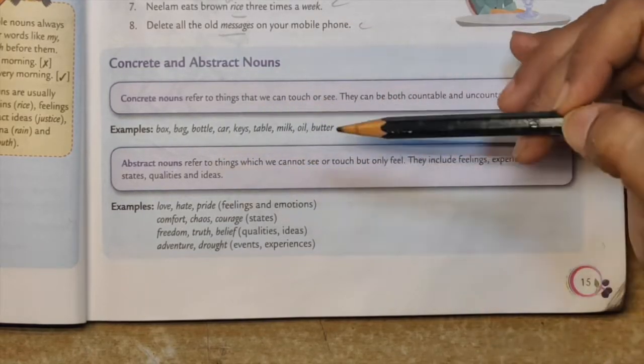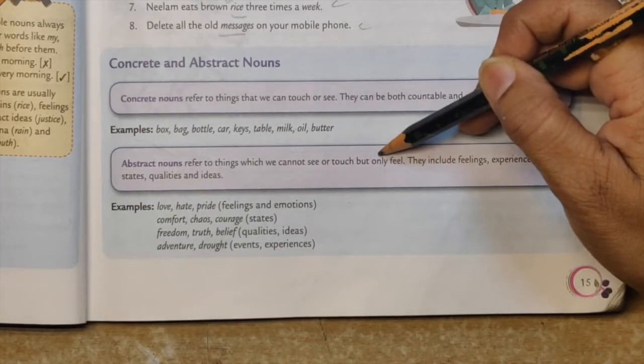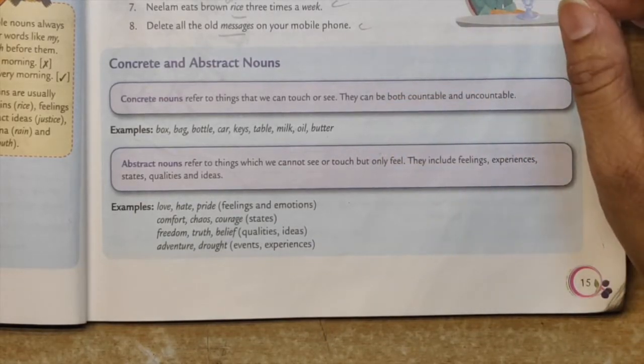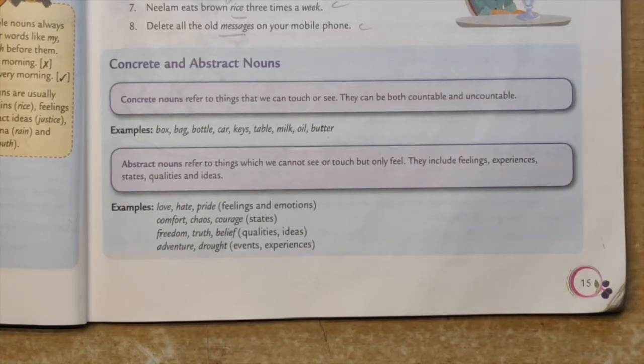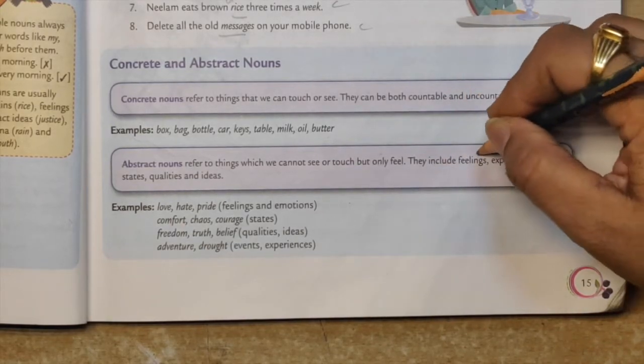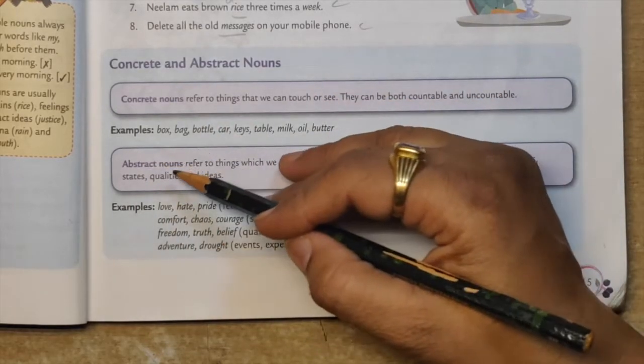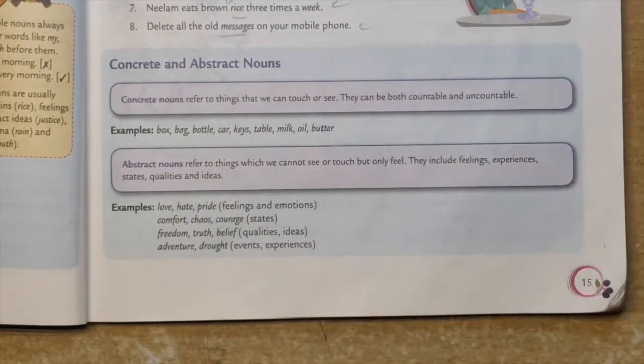But abstract nouns are things which you cannot see, you cannot touch, you can only understand them, you can only feel them. In case of abstract nouns, what are the things that come? Feelings, experiences, states, qualities, ideas.